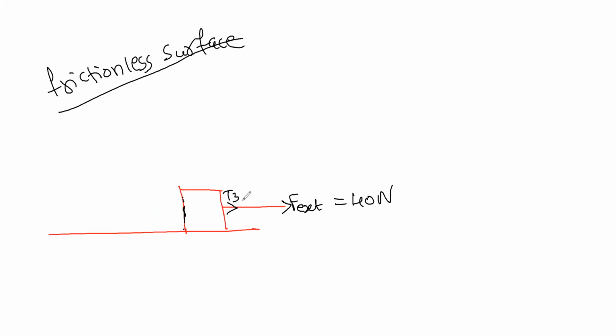It is 40 Newton, because it is frictionless. Frictionless means there is no opposition force. Whatever the force, the body will move as it is. If friction is there, we have to subtract the frictional force from it. Here there is no friction, so if F is 40 Newton, the tension here will also be 40 Newton itself.